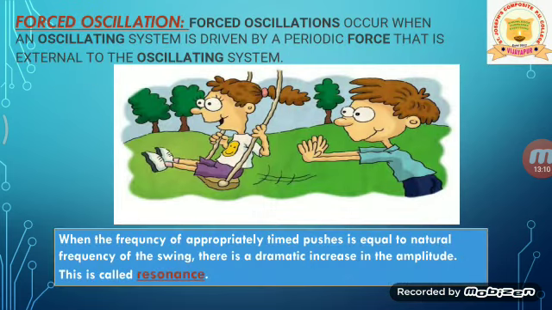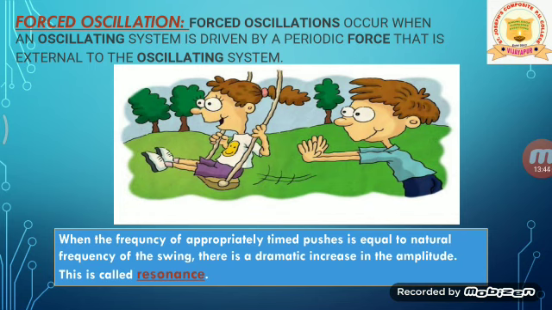Now, forced oscillation. Forced oscillations occur when an oscillating system is driven by a periodic force that is external to the oscillating system. Here in this example, the swing is pushed by another boy. So this is an example of forced oscillation.